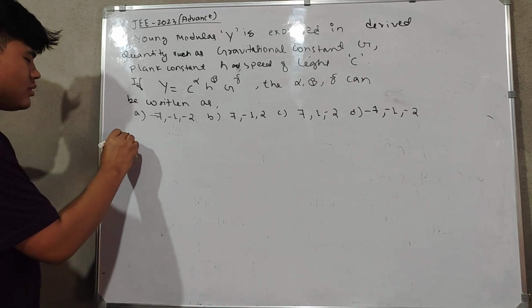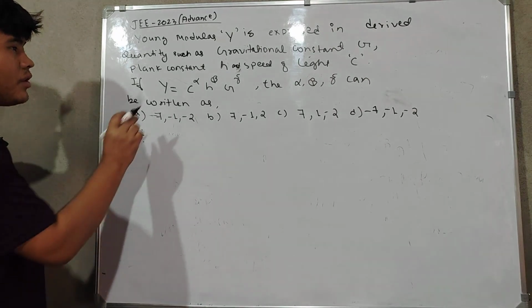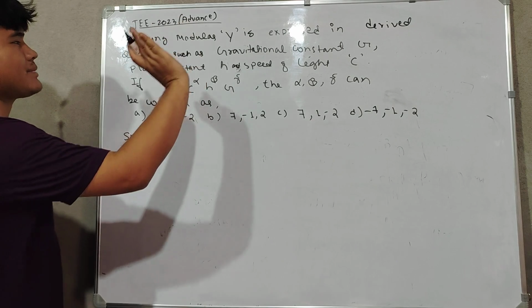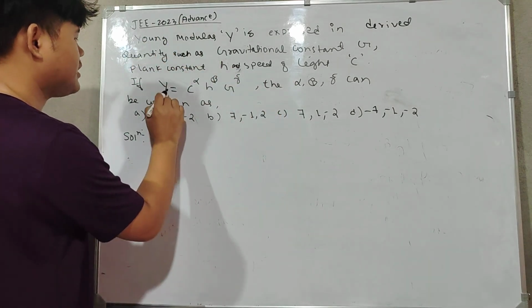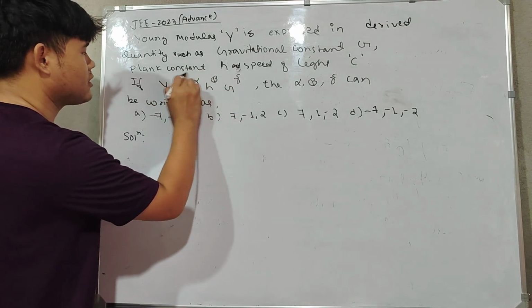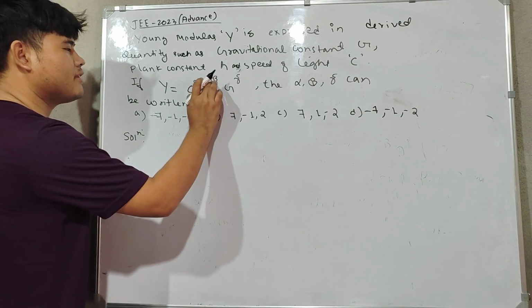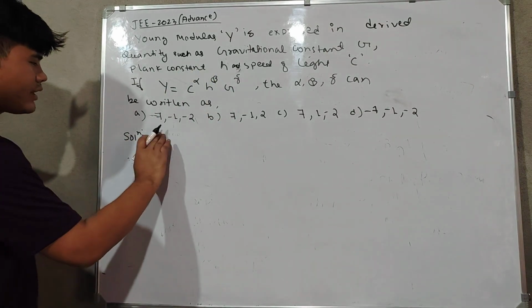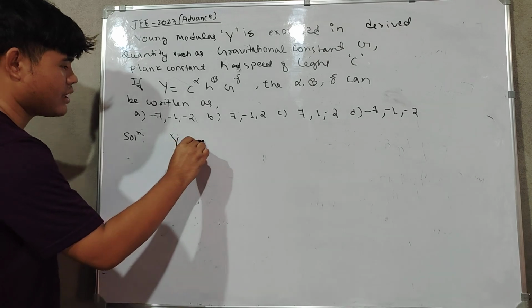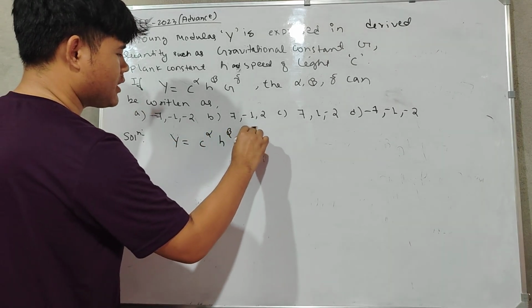Now the solution, let's see. The question is already saying the Young modulus Y is expressed in derived quantities such as gravitational constant G, Planck constant h, and speed of light c. If Y is equal to this, then we have to find the values of alpha, beta, and gamma. So how will you do it? You will write it like this: Y equals c^alpha h^beta G^gamma.